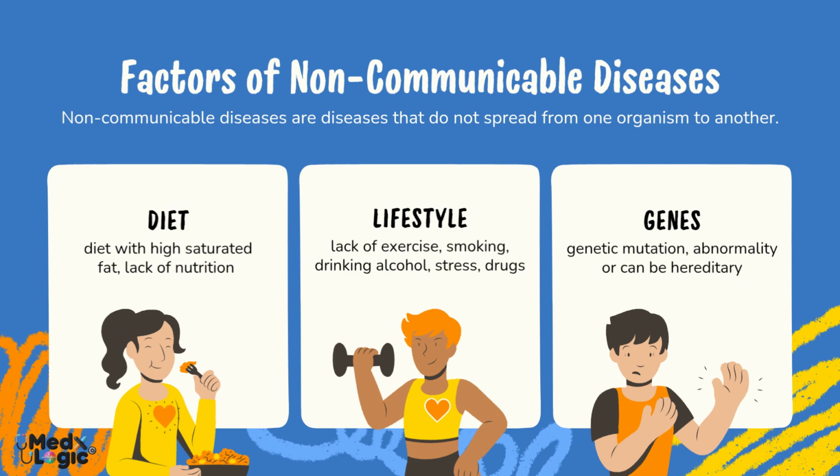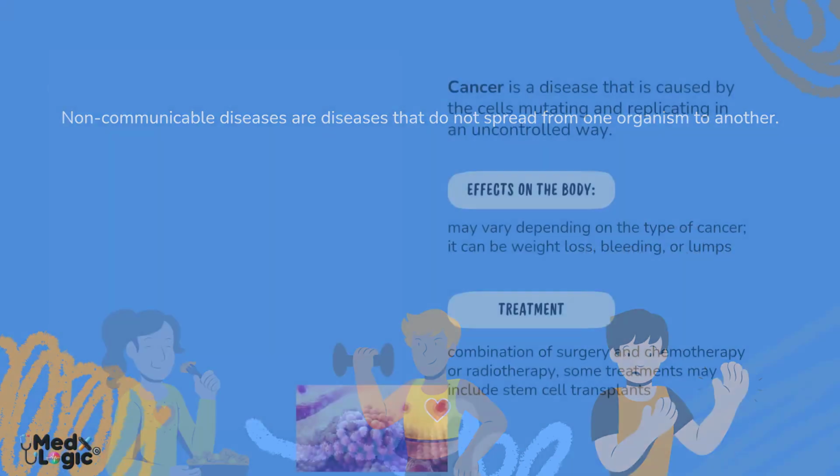Examples include cancer, heart disease, chronic respiratory diseases, and diabetes. Diet plays a major role in non-communicable diseases. High intake of saturated fats and poor nutrition increase disease risk. Lifestyle factors such as lack of exercise, smoking, alcohol consumption, stress, and drug use also contribute significantly. Some diseases may also be inherited due to genetic abnormalities.